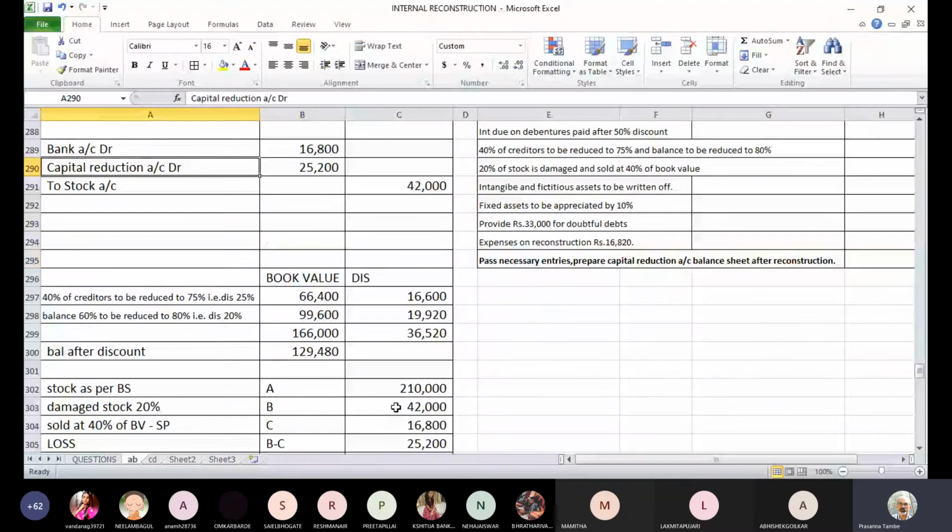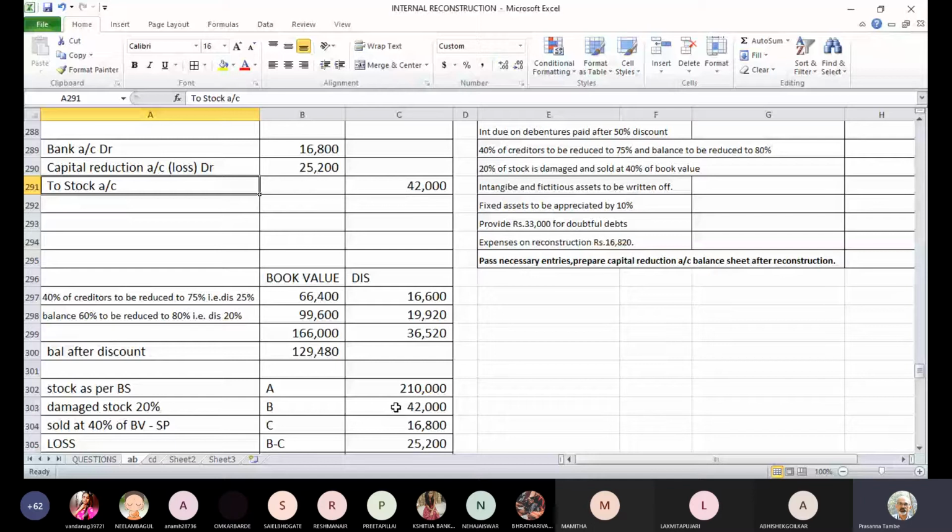So if you want, you can add here. To stock account, which is the cost 42,000 rupees. Have you understood the entry and working both? Yes, sir, we can go ahead. Okay, so now